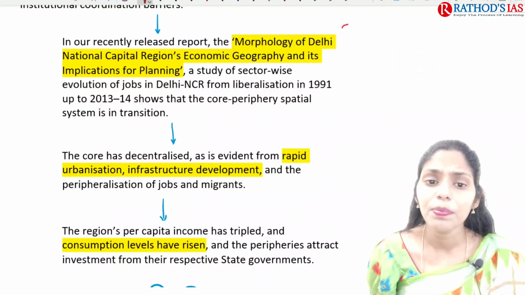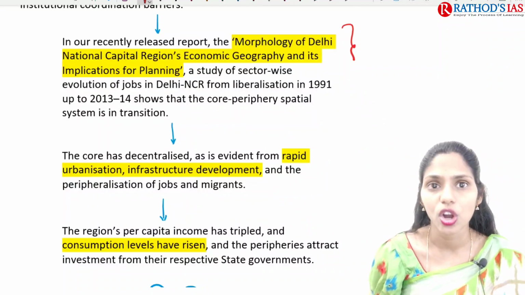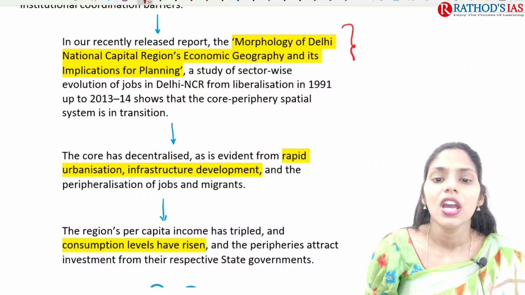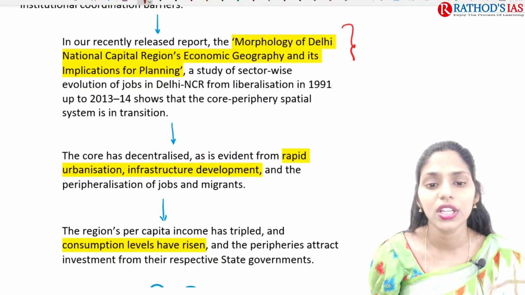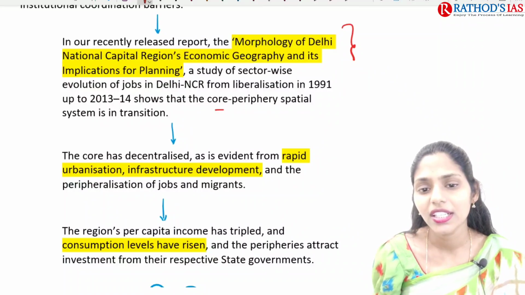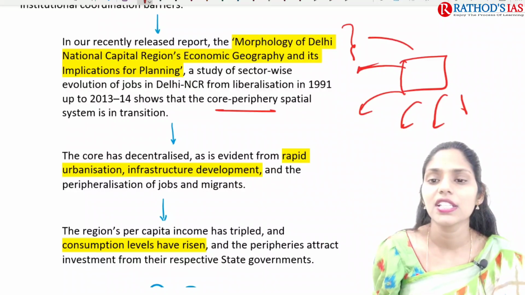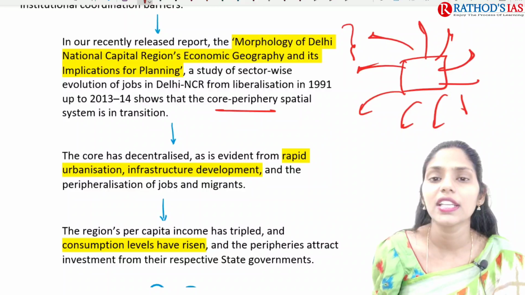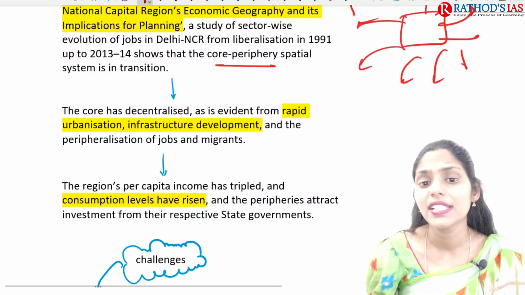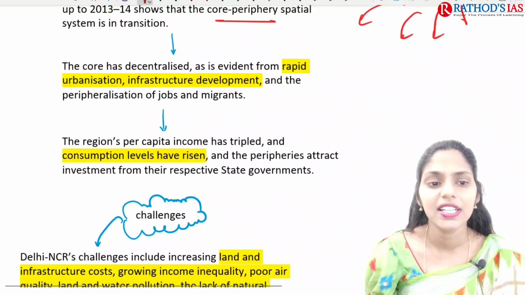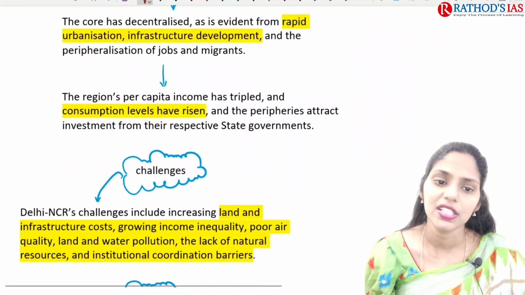So this report came up with a sector-wise study of jobs in the National Capital Territory region, during liberalization from 1991 up to 2013-14, and this report said that there is an increasing periphery. Okay, so if this is the city, there is an expansion of the city, and an increasing influence of the periphery that is seen, and the core is decentralized, and we can see rapid urbanization and infrastructure development in these regions.